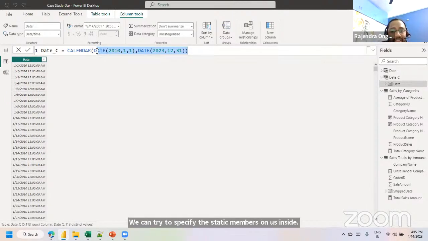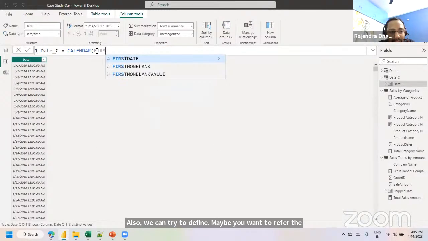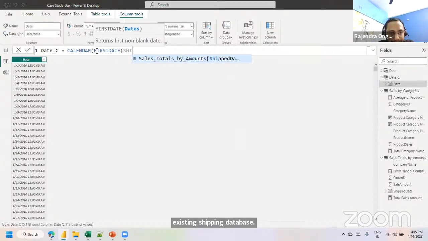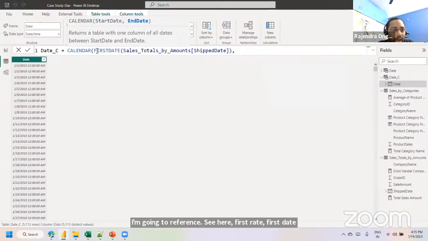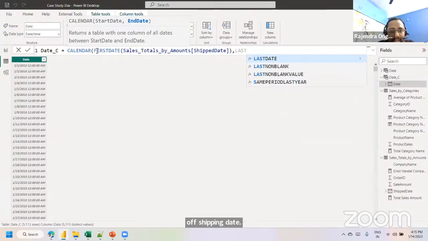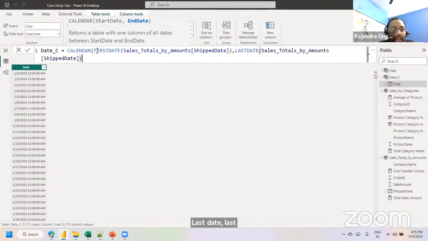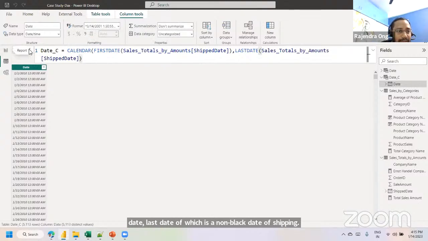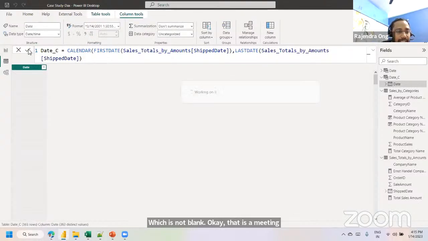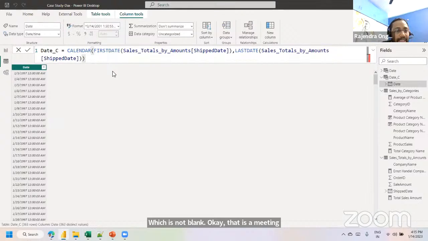Maybe you want to refer to the existing shipping date, so I'm going to refer to it. See here, FIRSTNONBLANK of shipping date. I'm referring to the first non-blank date. LASTNONBLANK, which is a non-blank date of shipping date, which is not blank. That is the meaning. Validate it. We can see the same result. In this way also we can specify CALENDAR. So in this way we can make use of this calculated table option.